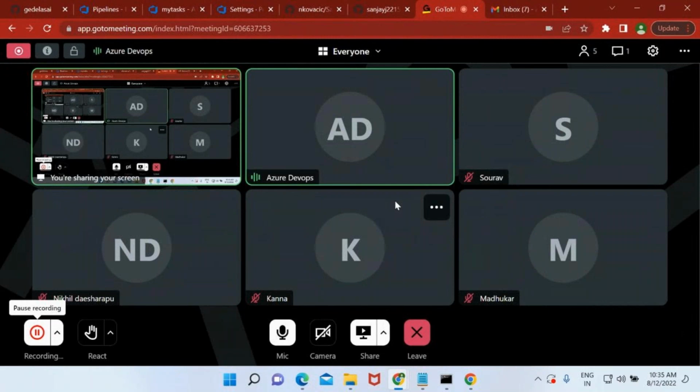Next point is I have n number of folders inside that master branch. Whenever I push my code into the scripts folder, I want my pipeline to run. How can I do that? If there is any change in the scripts folder, at that time, I want my pipeline to run. What do you need to do?